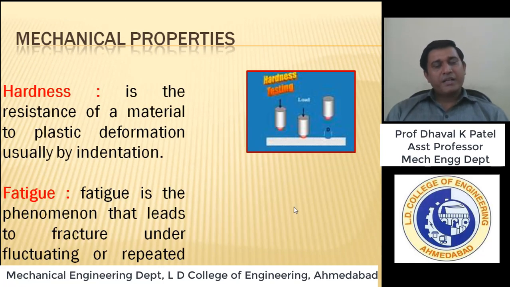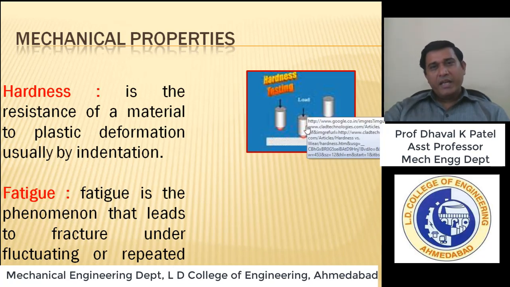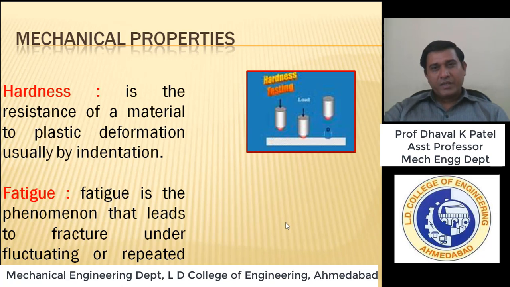Now next we discuss hardness. Hardness is defined as the ability of a material to resist plastic deformation, usually by indentation, scratch, abrasion, or rubbing action. So what does indentation mean, friends? In the figure you can see an indenter being used. An indenter is a probe having a sharp edge.